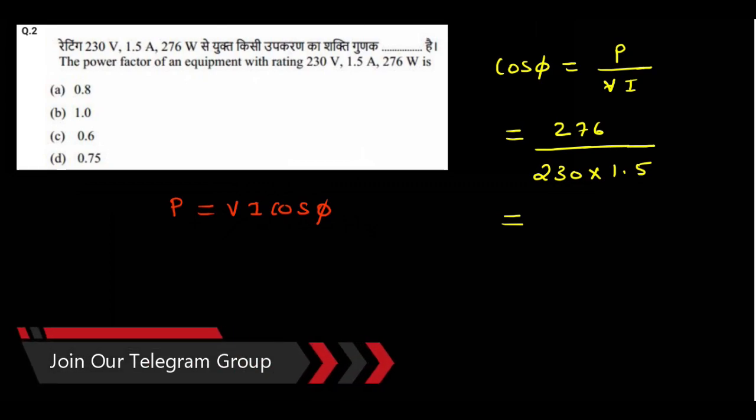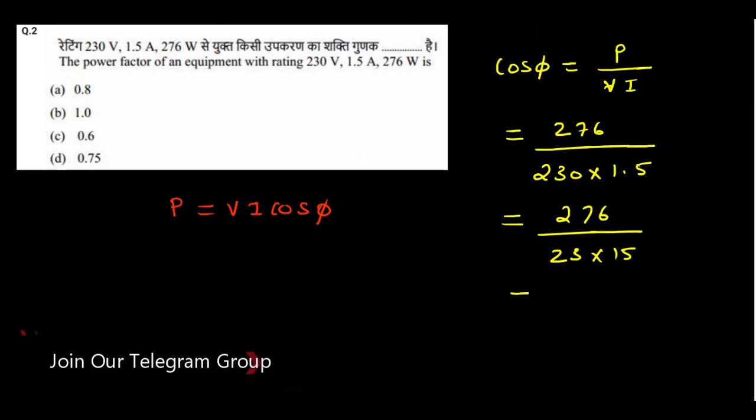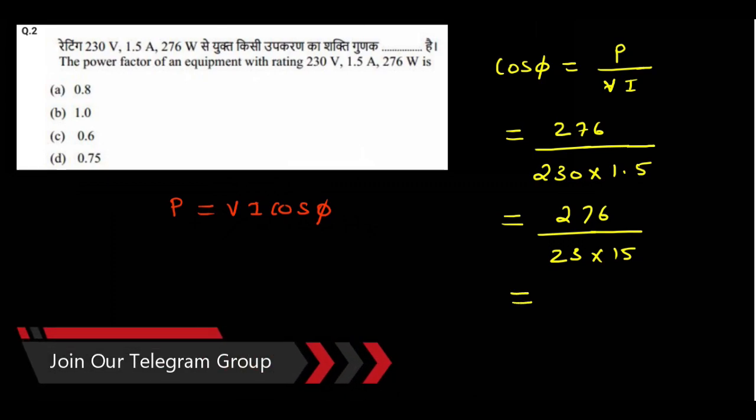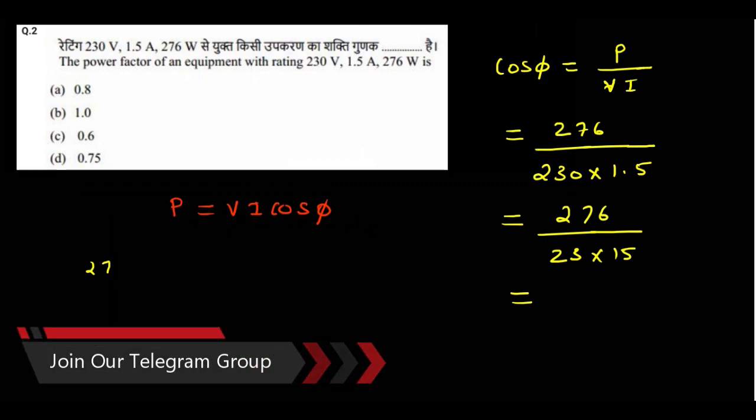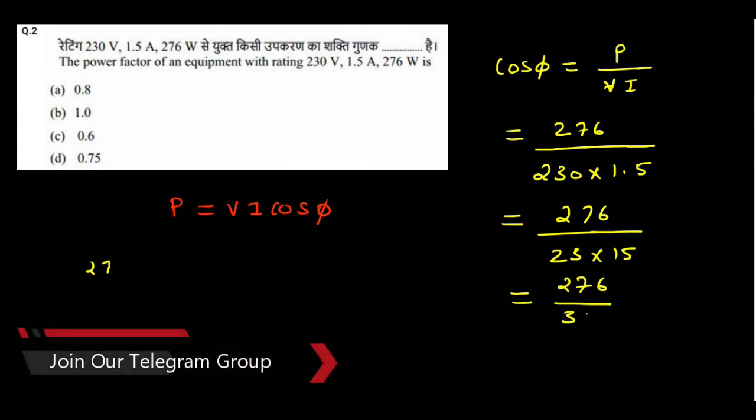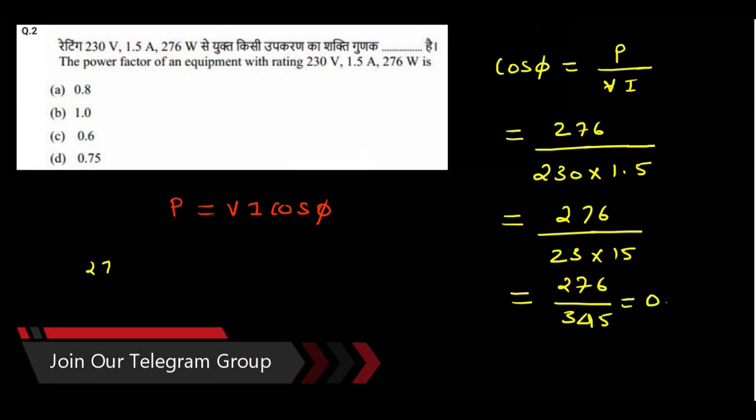We can write it as 276 upon 23 multiplied by 15, because in the exam you are solving it without a calculator. So if you solve this, what do you get? You will get 276 upon 345. This comes to 0.8. So the answer is option A, 0.8.